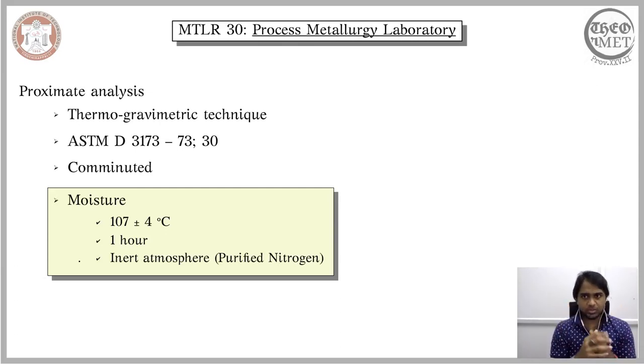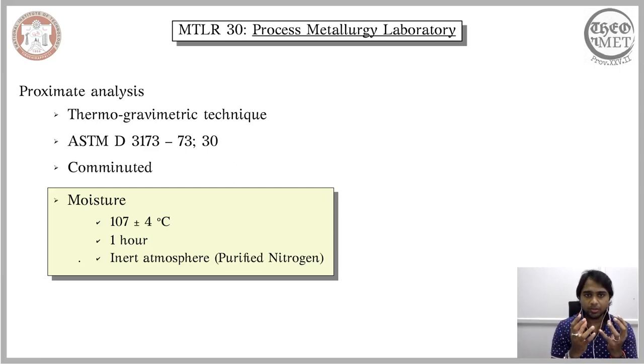So there are numerous ways of doing it, and we usually follow a definite standard, and the specification of the standard is being shown here. So it is ASTM D3173-73 and so on and so forth. This is the specific standard that we follow in order to calculate the distribution of the different specific contents that we saw for the coal.